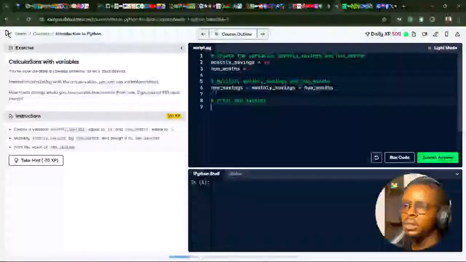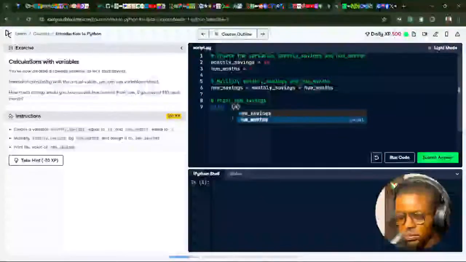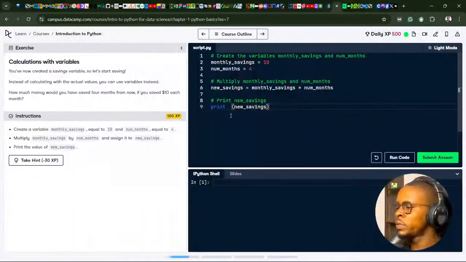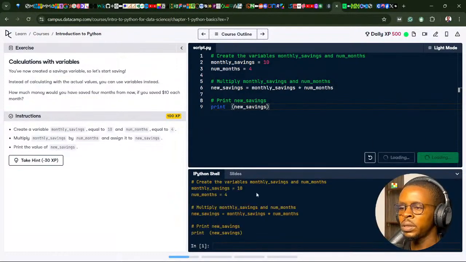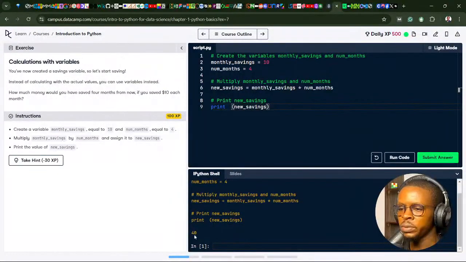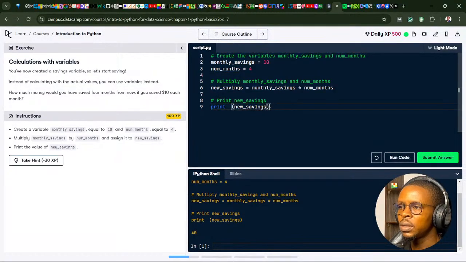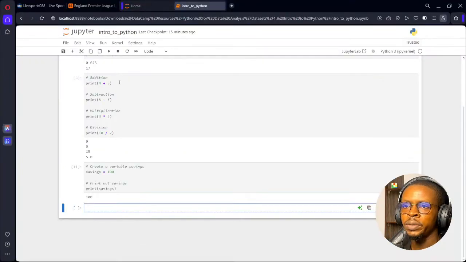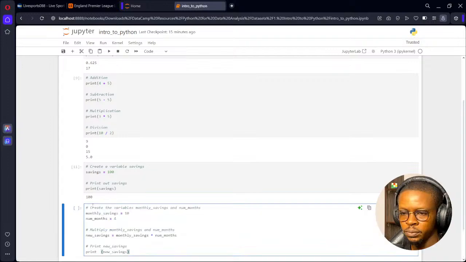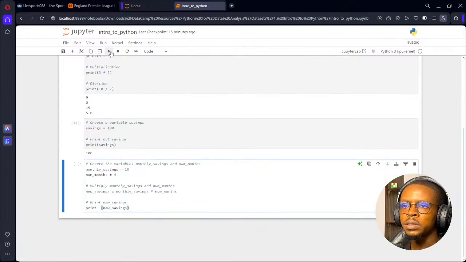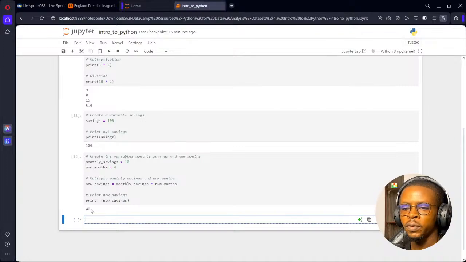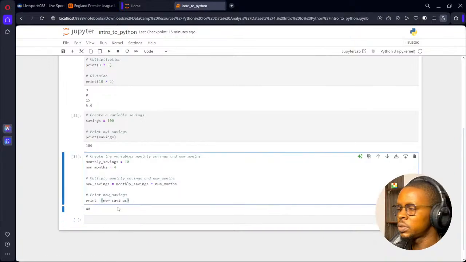Now we're going to print this new_savings. Let's say print new_savings. We run the code now. You can see we have our results. So we could print 40. I just copy my code as usual again and give it a shot in my own Jupyter notebook here. Voila, straightforward. So we'll have saved $40 in 4 months. Pretty straightforward there.